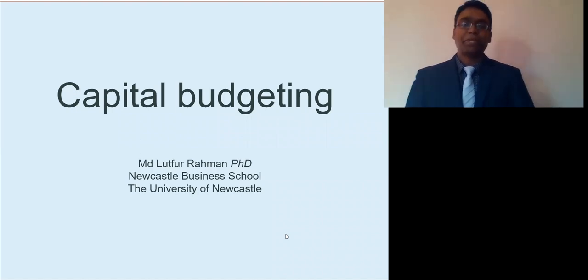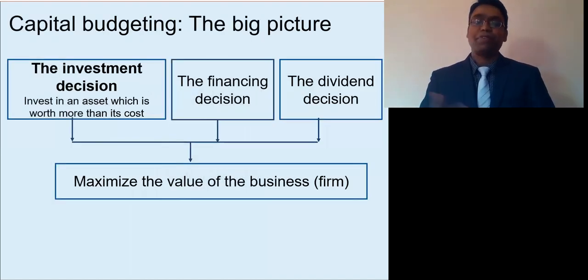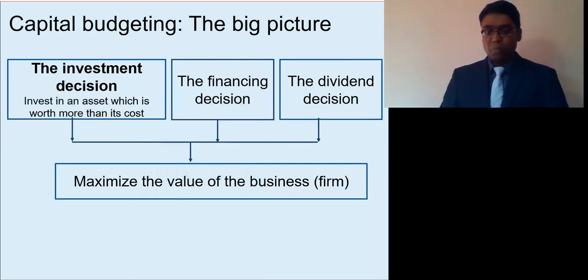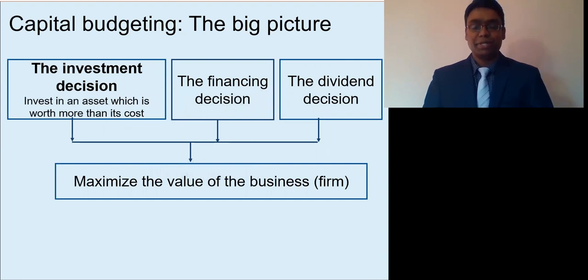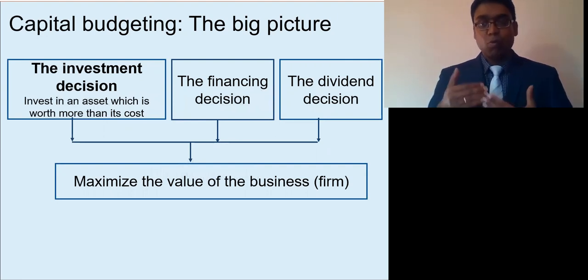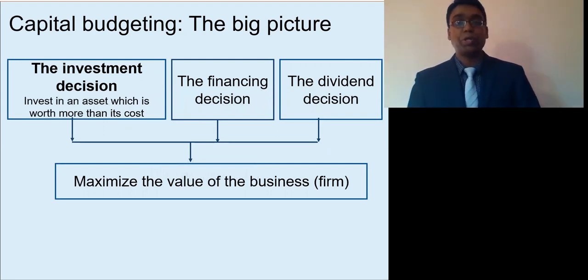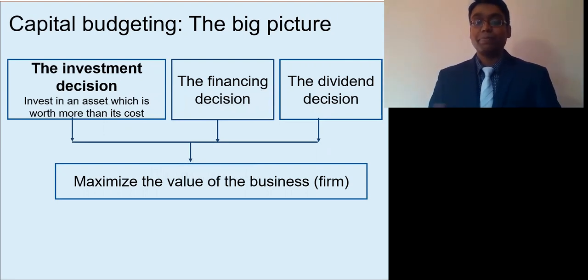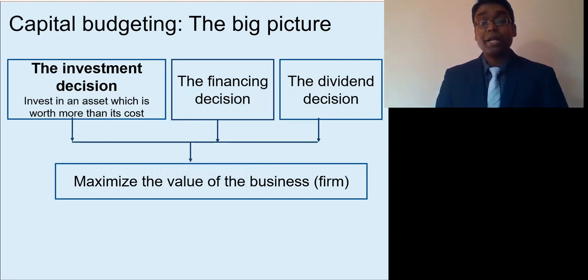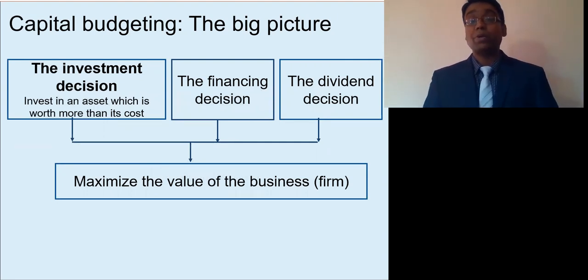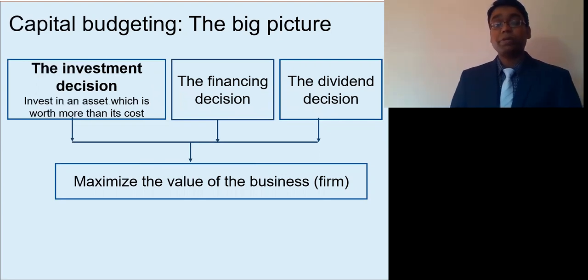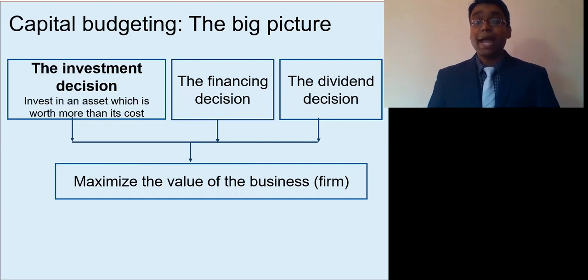My today's topic is capital budgeting. So I'll first start with a big picture. In a corporate world where ownership and management is different, the most acceptable goal of a company is to maximize shareholders' wealth or maximizing share price. And one key decision that contributes to this shareholders' wealth maximization is investment decision. So investment decision involves finding out an asset that's worth more than its cost. Investment decision is alternatively known as capital budgeting decision, which involves finding out a project that adds value to a company.